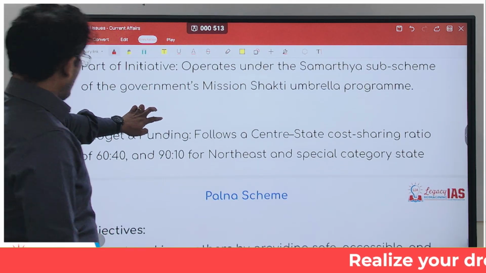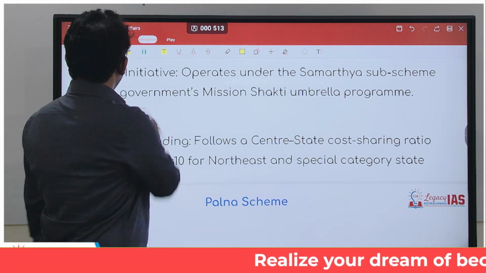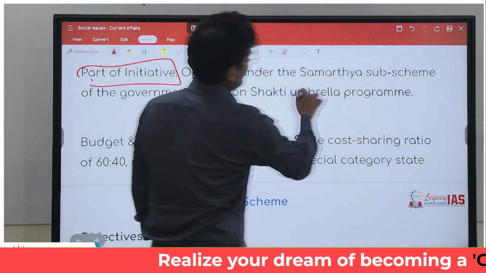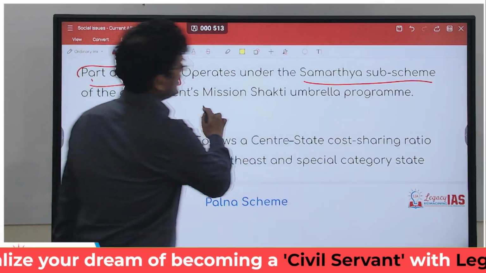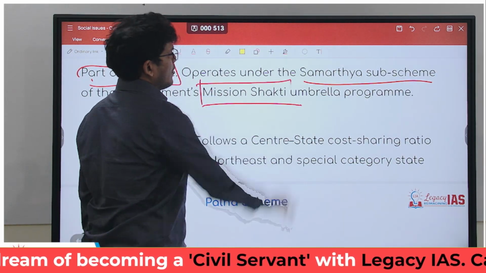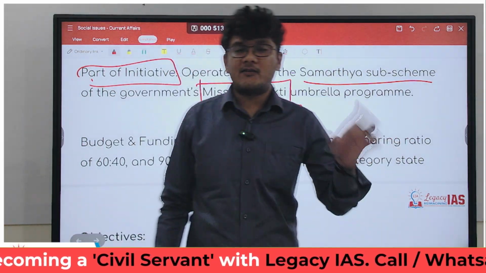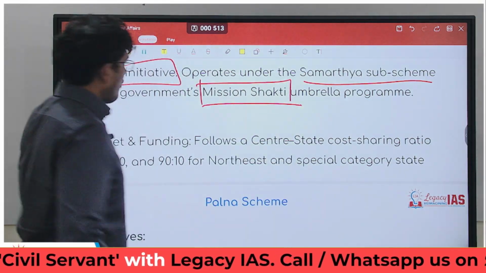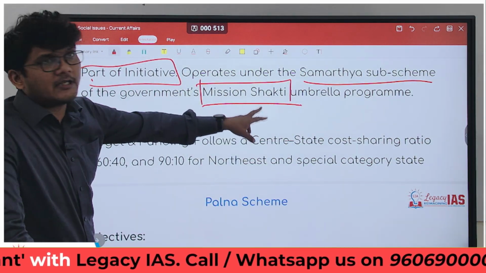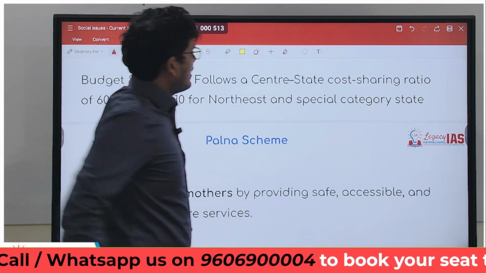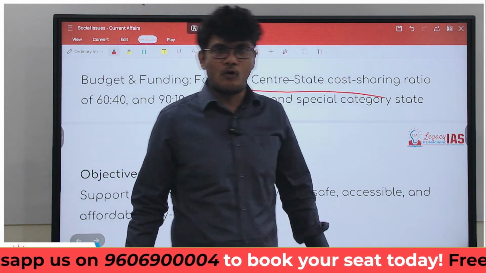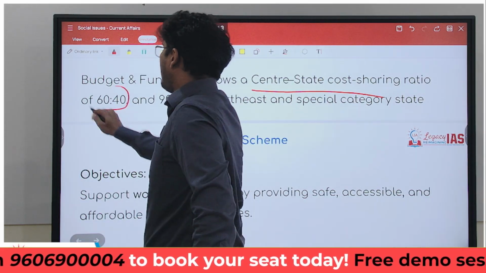Moving ahead, it is a part of which initiative? It operates under the Samarthya sub-scheme of the government's Mission Shakti umbrella program. It is linked to that. Remember it. Budget and funding: it is a center-state cost-sharing ratio of 60:40.